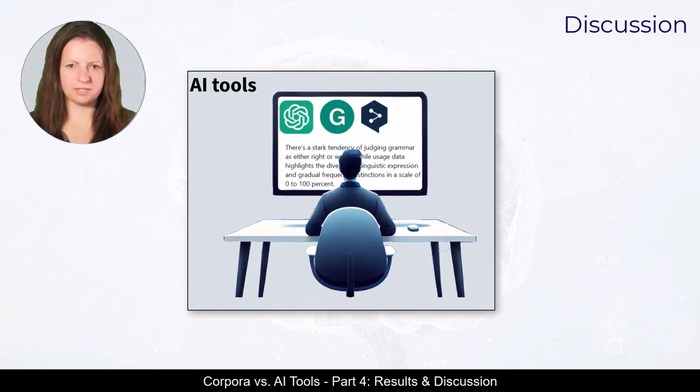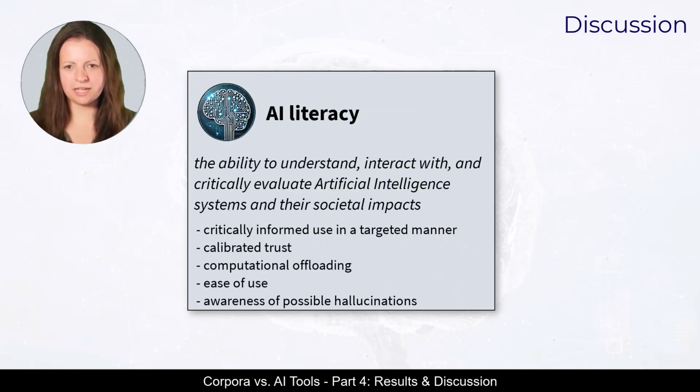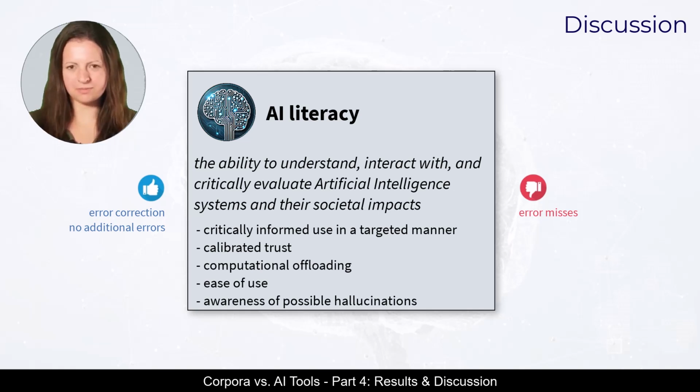In view of these results, we do not advise against the use of AI tools for correction purposes. Rather, we would like to advocate a critically informed use, calibrating the level of trust with which the results are treated. As the examples and statistics have shown, AI tools correct many errors when used for a narrowly defined task. They miss some, but very rarely produce additional ones.